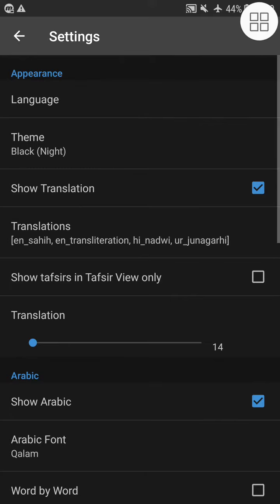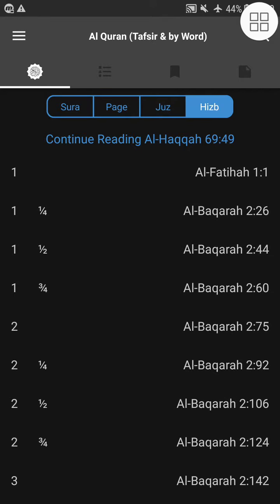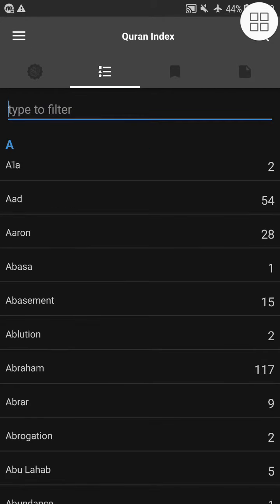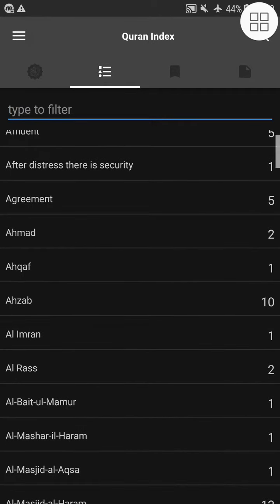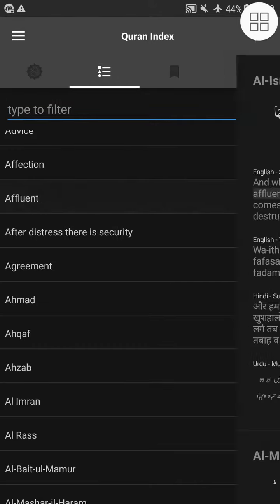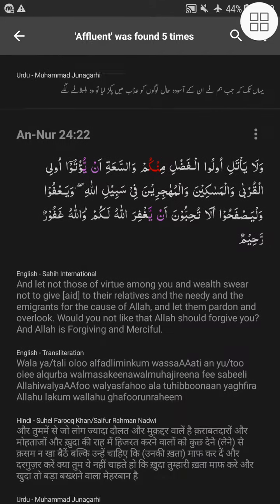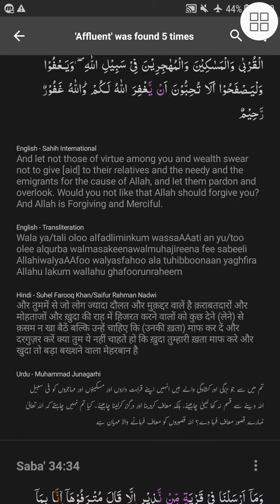So it's a full featured Quran app. It's comprehensive. It has everything available. The surah, page, juz, hizb, it's all here. You can just tap and you can check. Then you have the index of the Quran, topic wise. For example, affluence. Now whichever verses of the Quran discuss the topic of affluence are all listed here. So when you tap, all the verses having the theme affluence get highlighted.